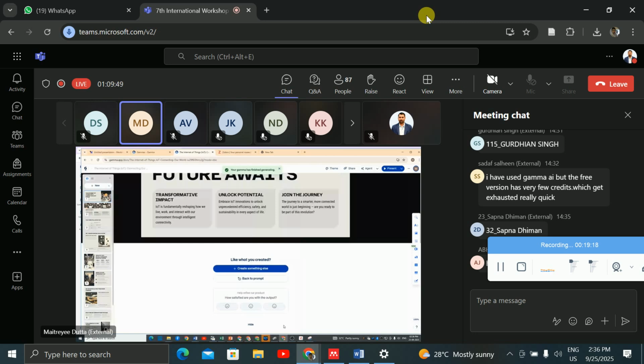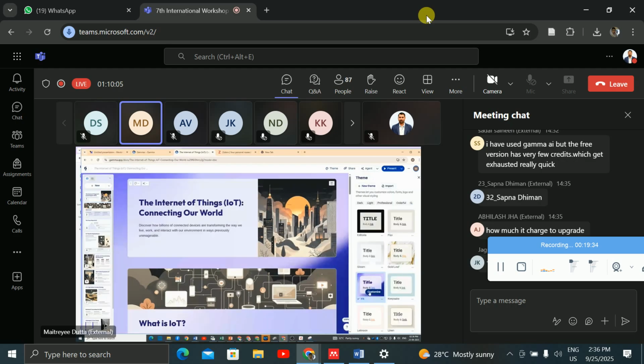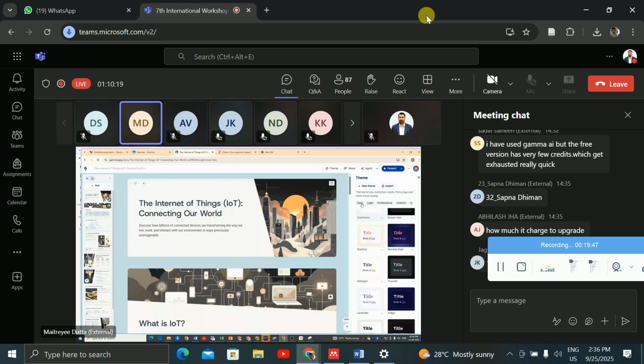So you come here. On the right hand side, you will get Theme, right? So you can click on Theme, and you can click on any theme, and finally it will be changed with this theme. So this is on your own, which theme you want to select. There are many themes available here, a dark theme, a light theme, and all these themes, right?